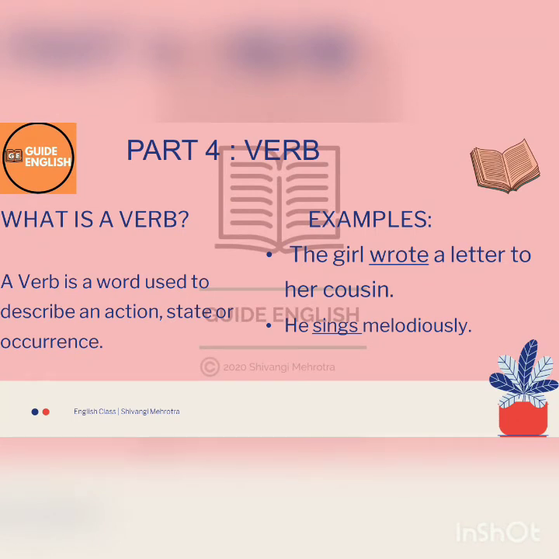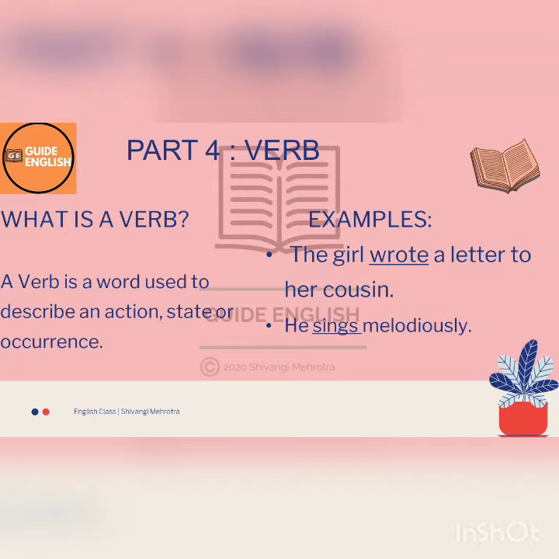Next, coming to our next part of speech, which is verb, let's understand it in a better way. So what is a verb? Words which denote action are basically known as verbs. We can even call them doing words, because there is always something which is done through those words. Let us understand them with the help of an example. The girl wrote a letter to her cousin. Here the word wrote is describing an action, and hence it is acting as a verb in this sentence.